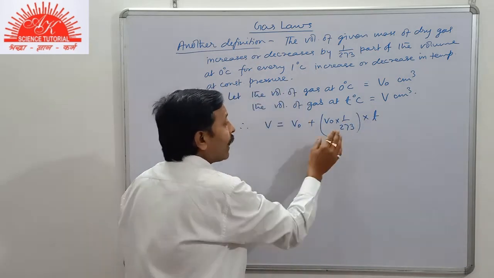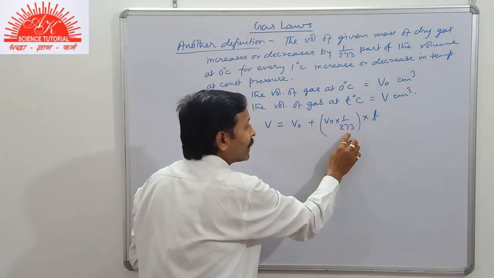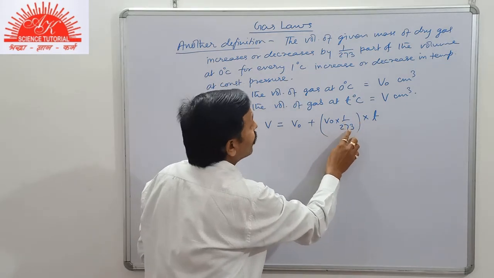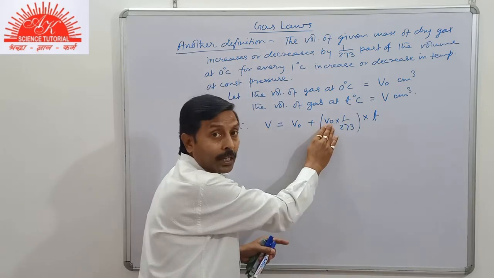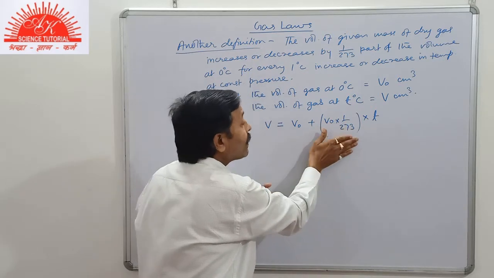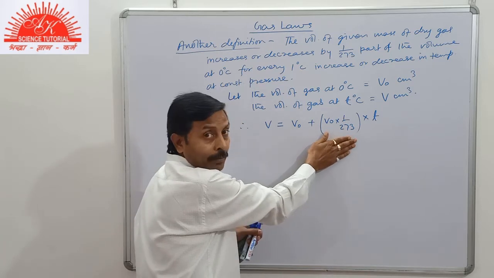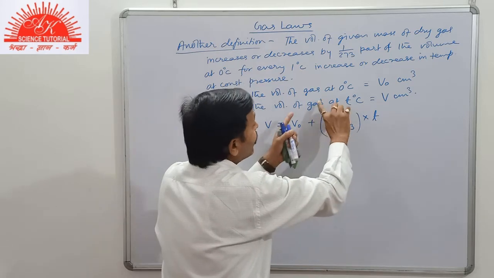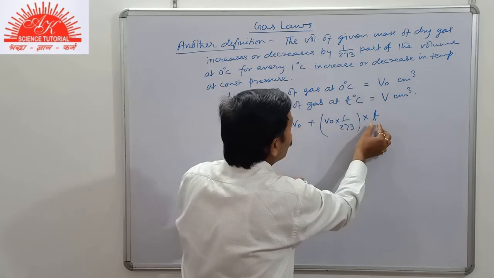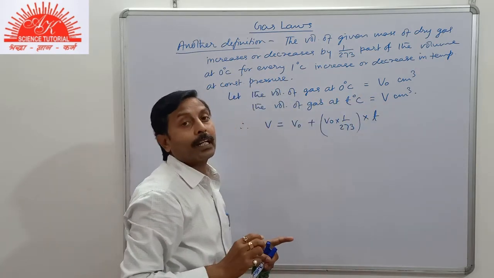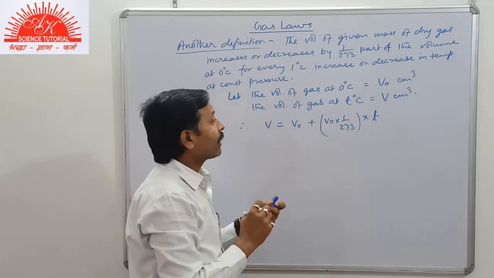This is 1 upon 273 part of the original volume for a 1 degree Celsius rise in temperature, and since the rise in temperature is t degrees Celsius from 0 to t, this is the factor.